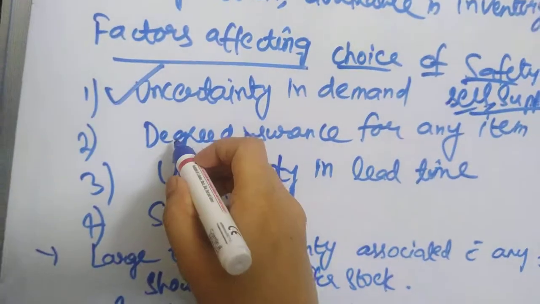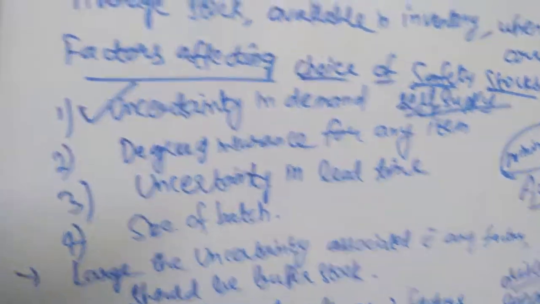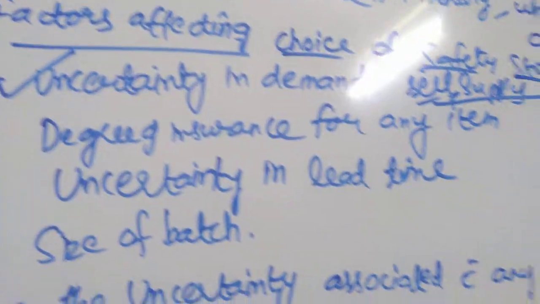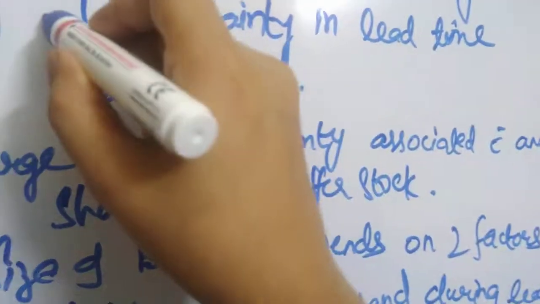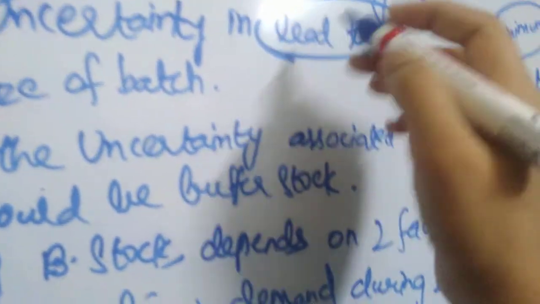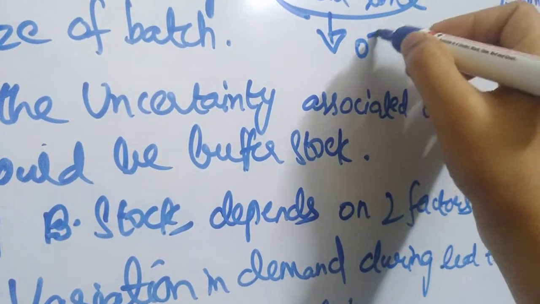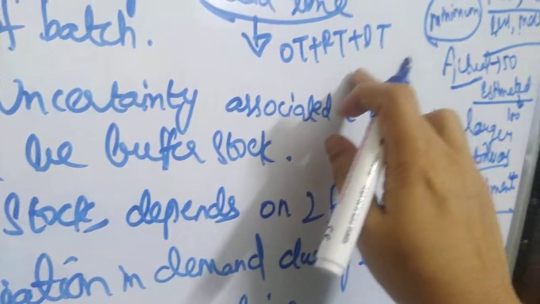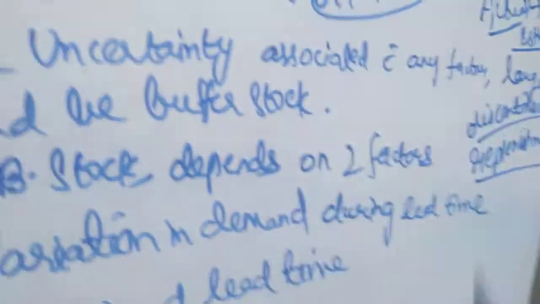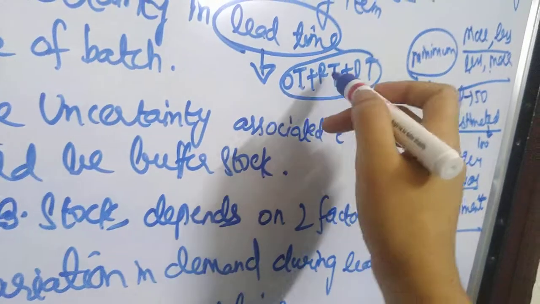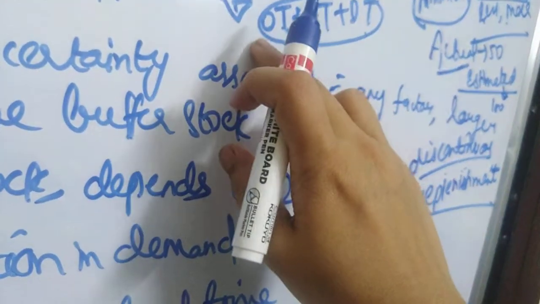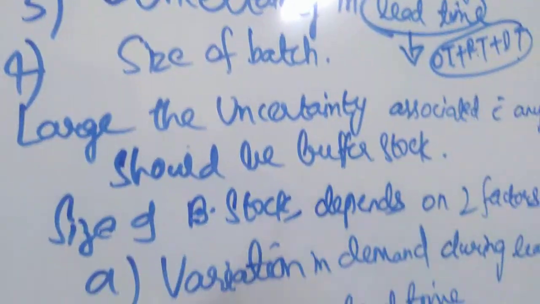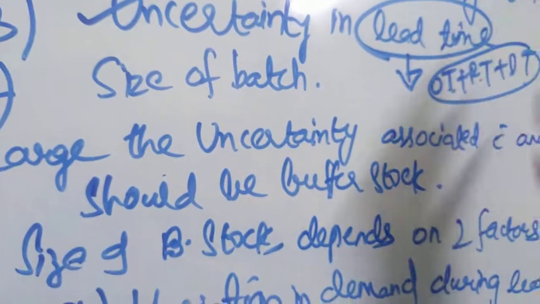Another factor is the degree of insurance for an item. Each item will have a certain kind of insurance, and depending on that you will order the safety stock. Then, uncertainty in lead time. Lead time is the combination of ordering time plus delivery time plus receiving time. Any of these may be prolonged, so the lead time changes. Due to uncertainty in lead time, you need to maintain safety stock.